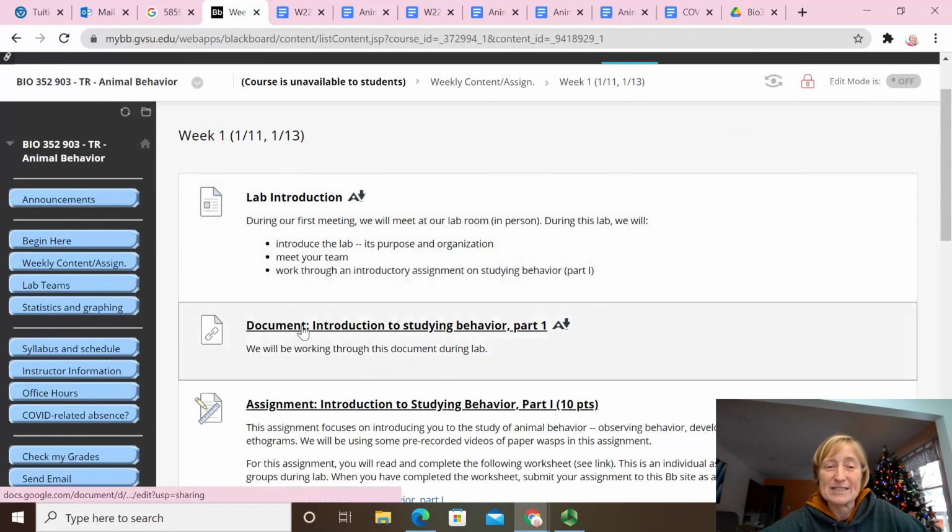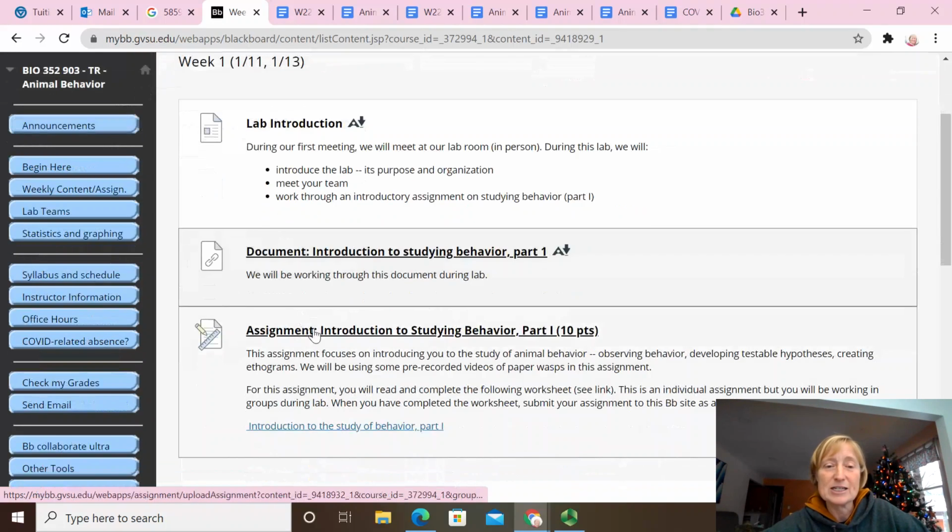We have a document that we'll be using. That's called the Introduction to Studying Behavior. We'll basically be working through that document. This is part 1, so we'll have a second week of this as well. And you'll see an assignment here. The assignment is this week an individual assignment, and it's worth 10 points.